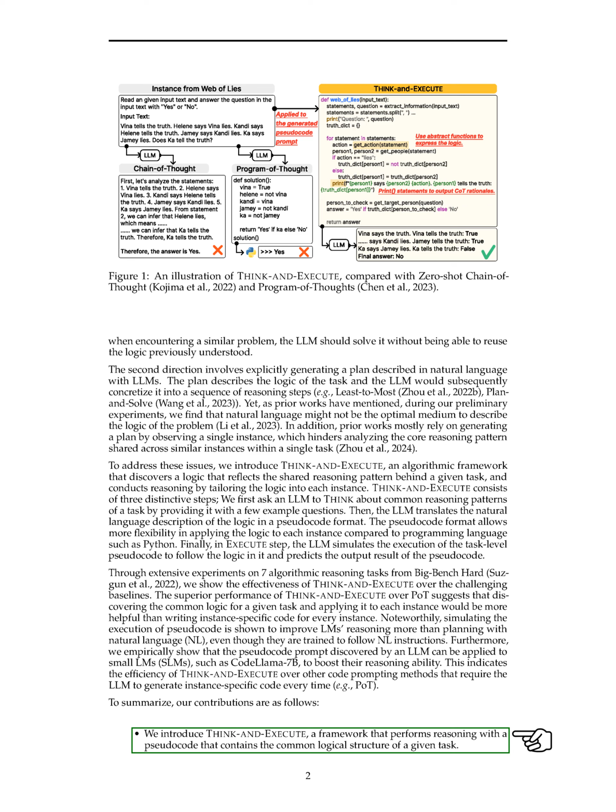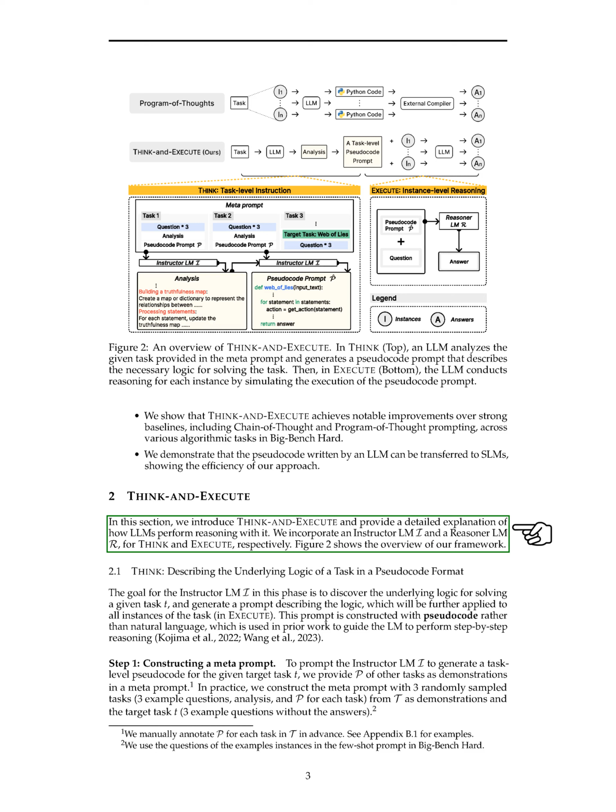The process begins with the instructor LM-I identifying the underlying logic needed to solve a specific task T and generating a prompt that describes this logic in pseudocode. This pseudocode prompt is designed to guide the reasoner LM-R in executing the task efficiently.